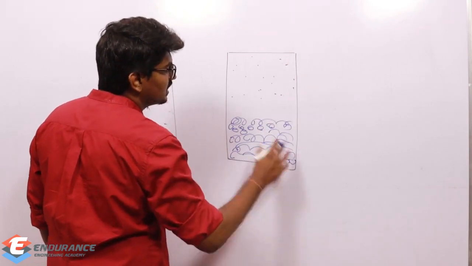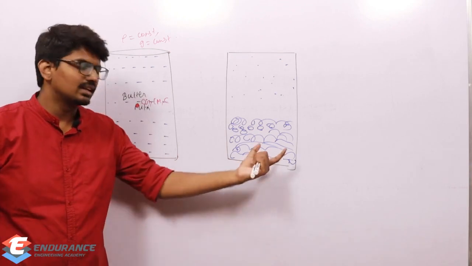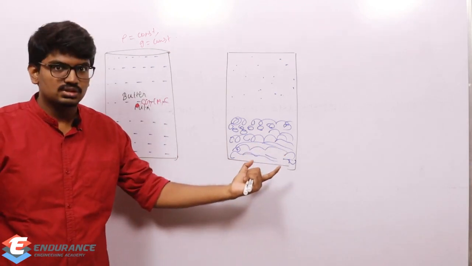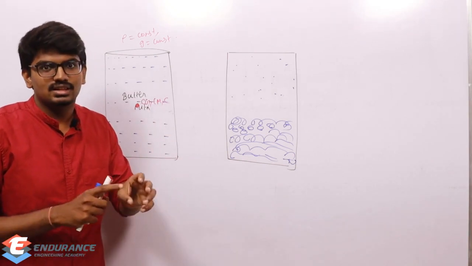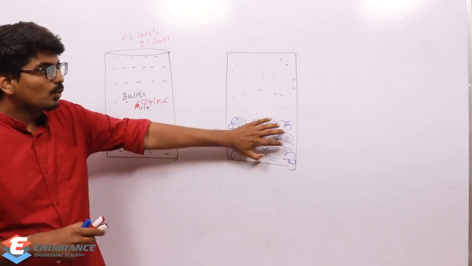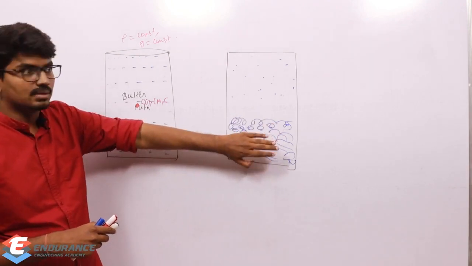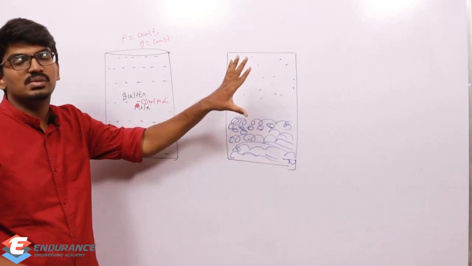Let us imagine these are the curds which have settled down. We know very clearly that the mass and density of curd were more. So the denser element settles down, and more mass is concentrated at the bottom. And in the top we will have less mass.